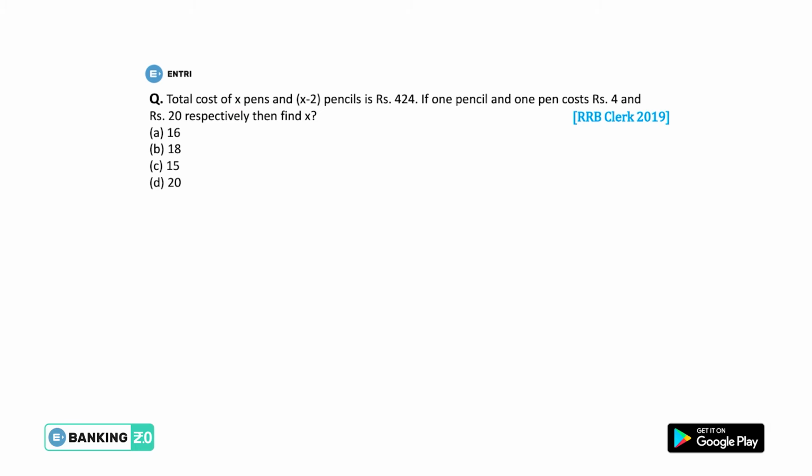Here the next question is a kind of simplification question, guys. See how you can solve this. Total cost of x pens and x minus 2 pencils. There are two things, we have pens and pencils. The number of pens is x and the number of pencils is x minus 2, and the total cost we are given is 424.